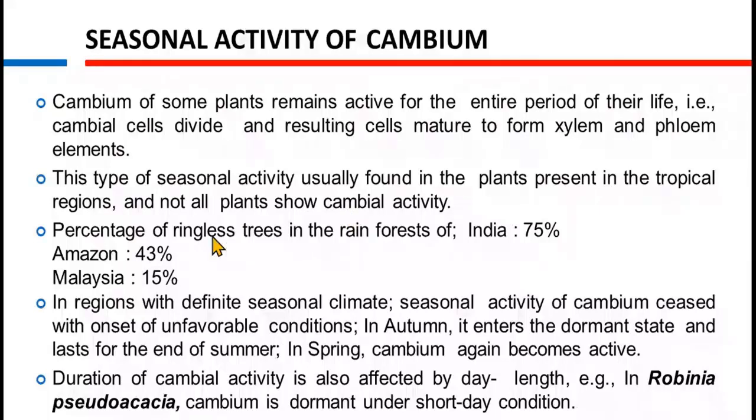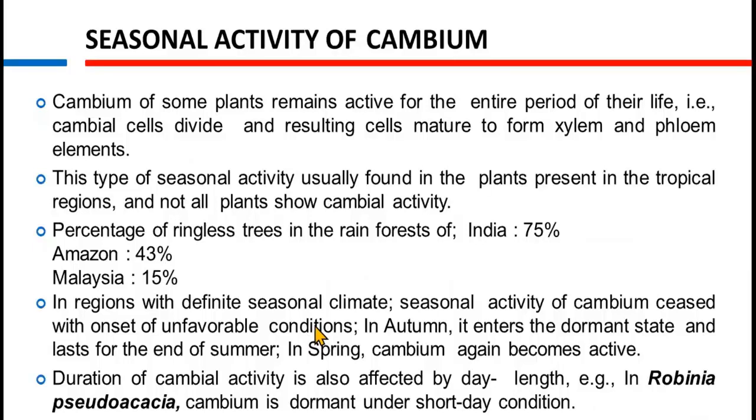The percentage of ringless trees in the rainforests is 75% in India, 43% in the Amazon, and 15% in Malaysia. Rings will form only when there is continuous cambial activity and secondary growth. In regions with a definite seasonal climate, the seasonal activity of cambium ceases with the onset of unfavorable conditions.